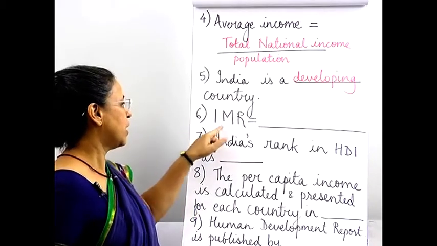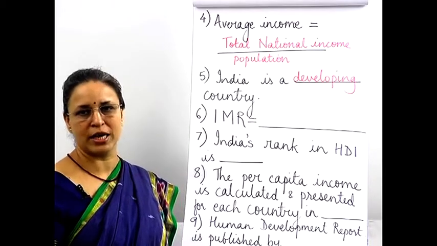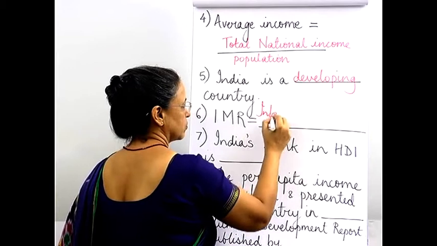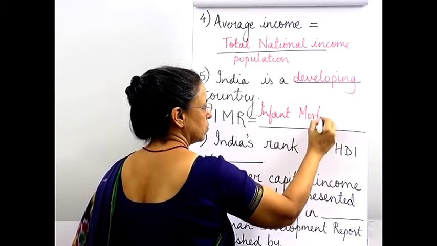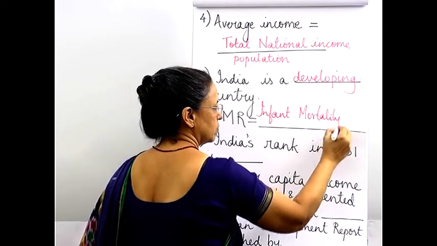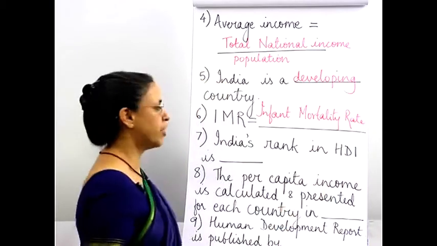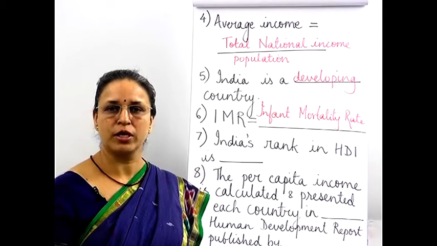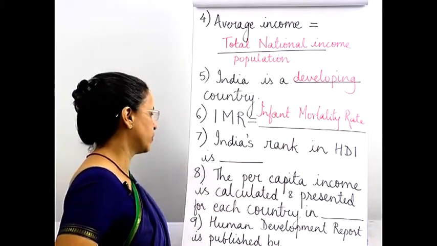Sixth, IMR. What does it stand for? That is the infant mortality rate. That means out of every 1,000 children, how many children die before the age of 1? Okay, so that is the infant mortality rate.